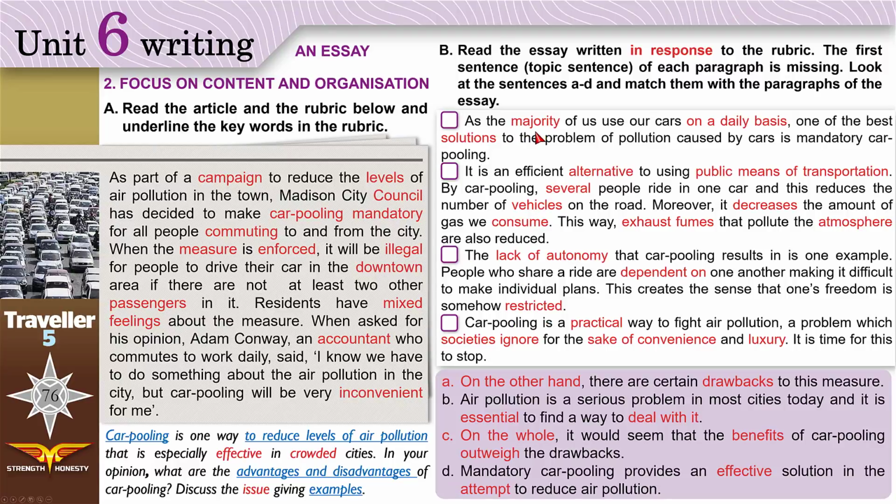What do we usually write in the first paragraph? The introduction. We start the topic. In paragraph 2, you write about the advantages. In paragraph 3, you write about the disadvantages. In paragraph 4, you give your opinion and you make comments. We will read the topic sentences first and we will decide where each should go. Now look, the first one, on the other hand.